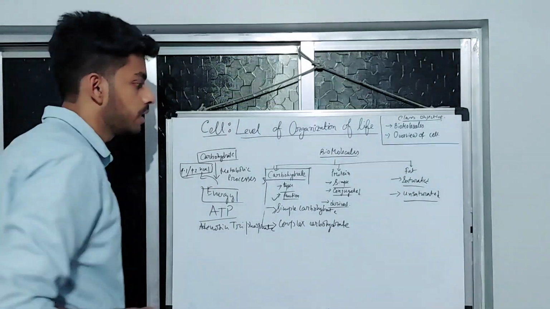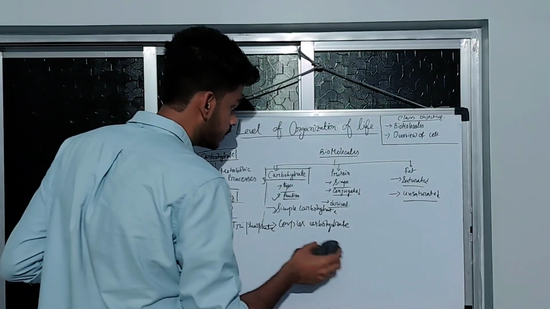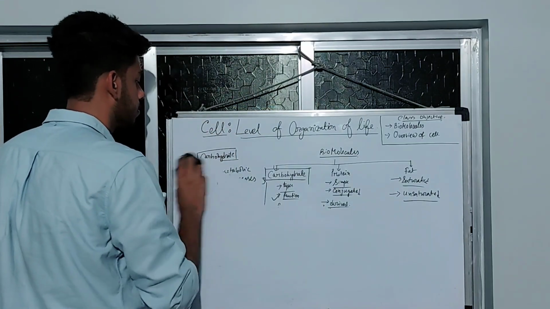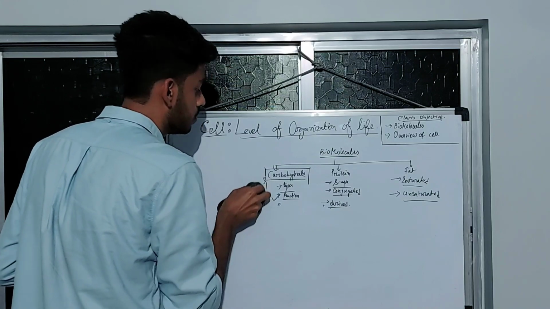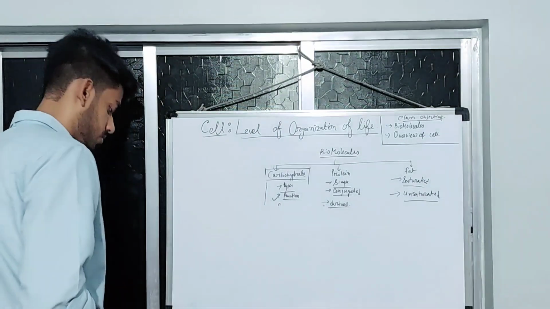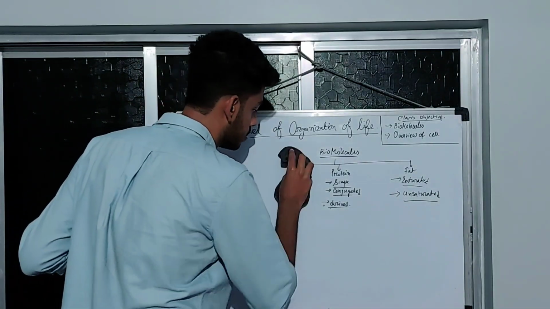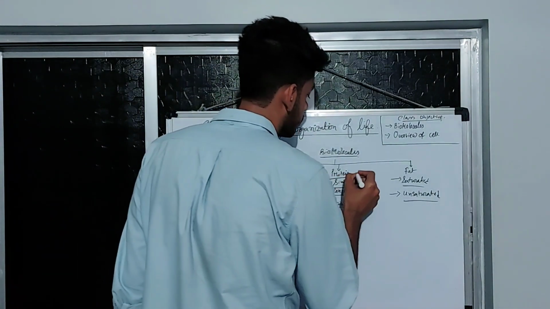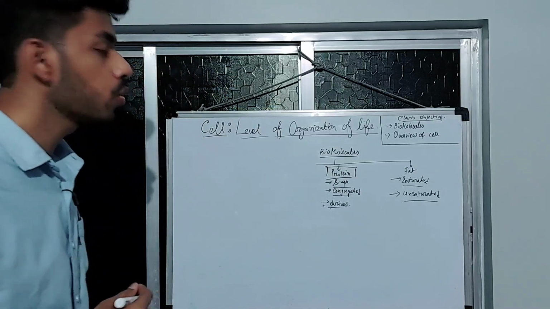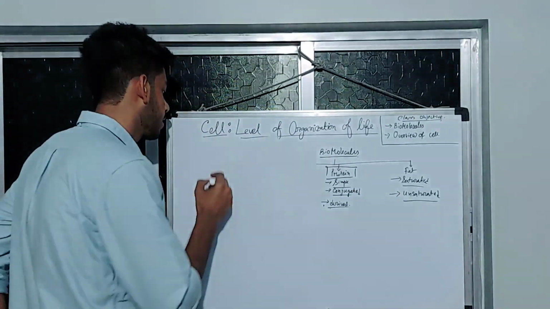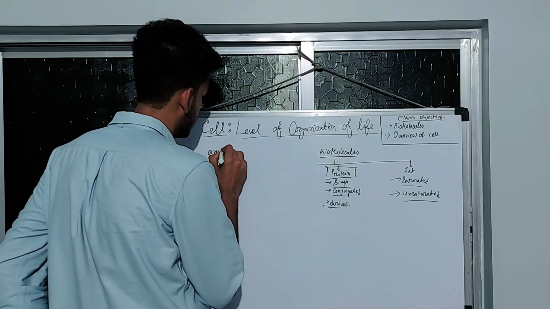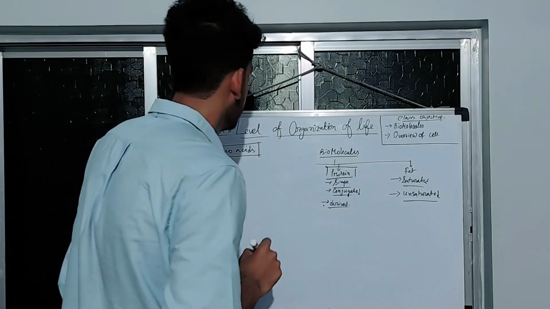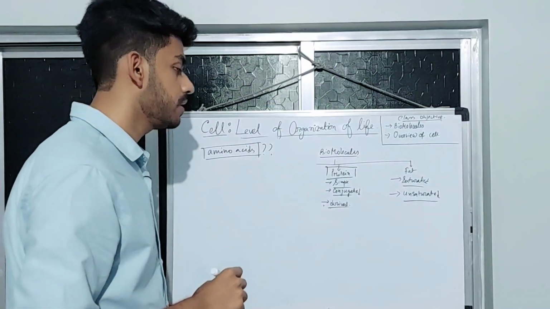Then let's jump into the protein part. So what is protein? How is the protein formed? The protein is formed via a unit called amino acids. So what are these amino acids?